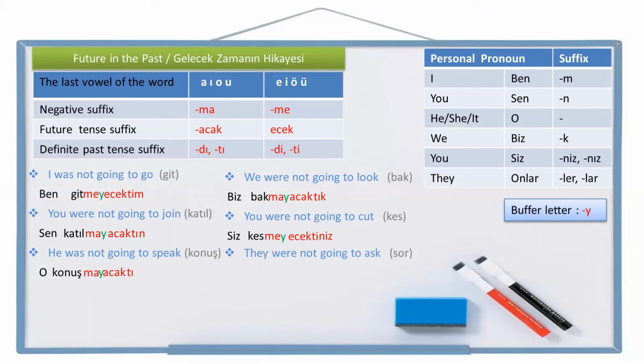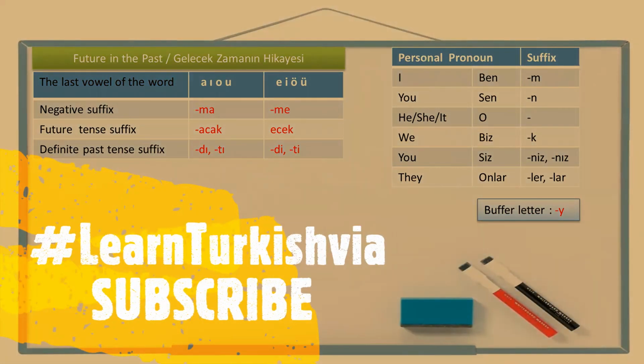Last example, they were not going to ask. Ask is sor in Turkish. Let's write the personal pronoun they first. Onlar. Ask, sor. Not ask, sorma. Not going to ask, acak with the buffer letter, sormayacak. Be careful for the personal pronoun they. Now we are going to write the personal pronoun suffix, and after that we are going to write the definite past tense suffix. And the sentence is onlar sormayacaklardı. They were not going to ask. Onlar sormayacaklardı.